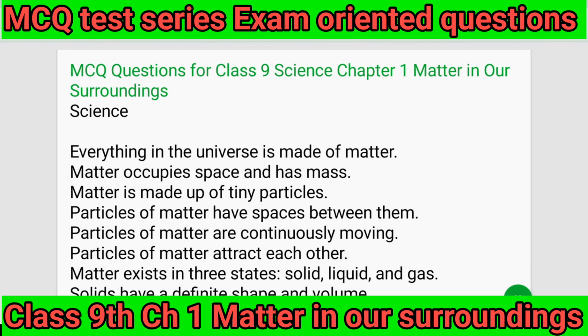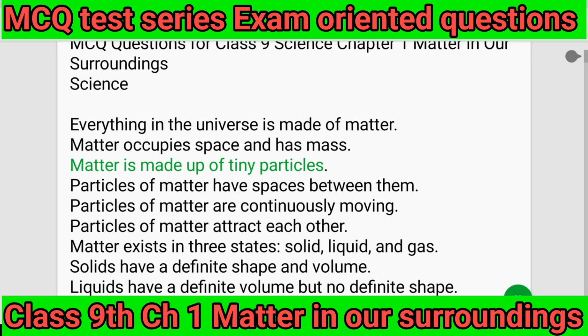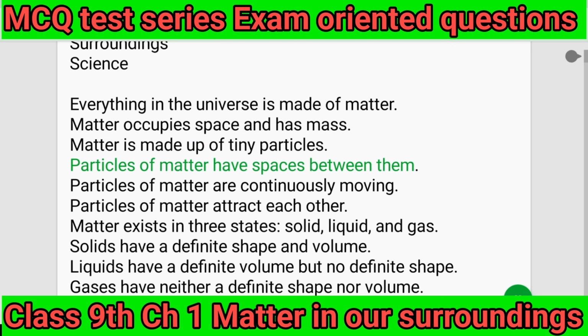MCQ questions for Class 9 Science Chapter 1 Matter in Our Surroundings. Science. Everything in the universe is made of matter. Matter occupies space and has mass. Matter is made up of tiny particles. Particles of matter have spaces between them.